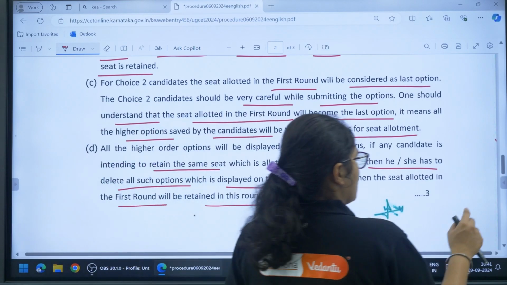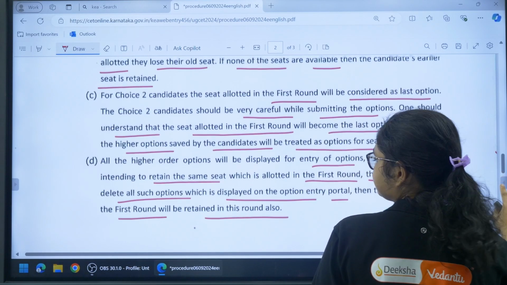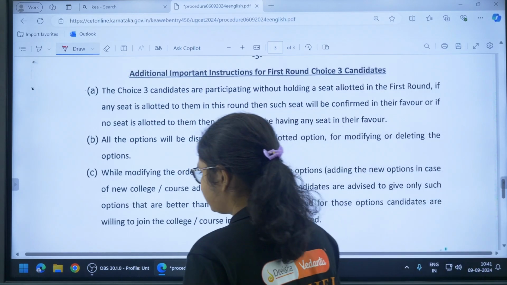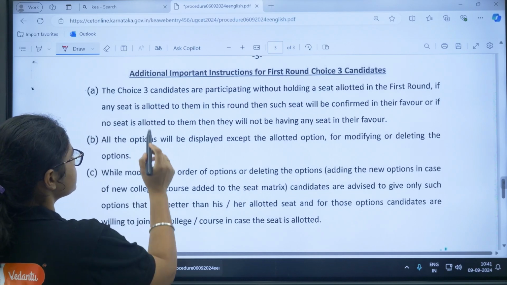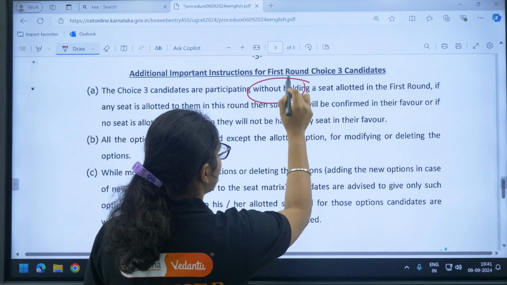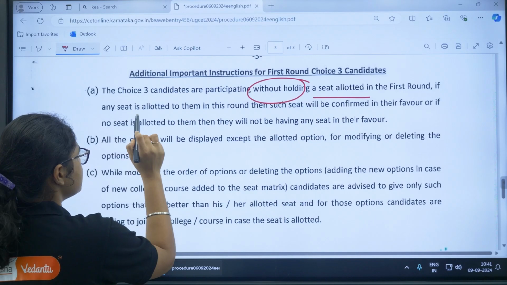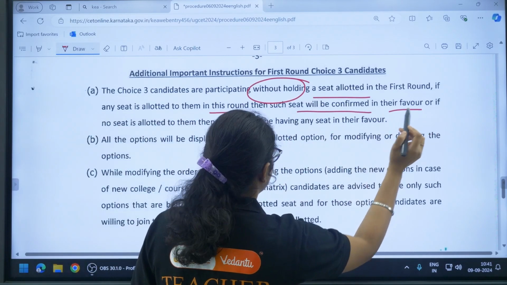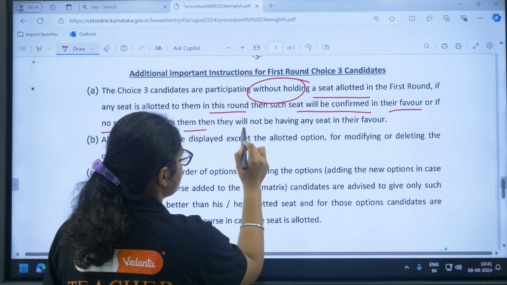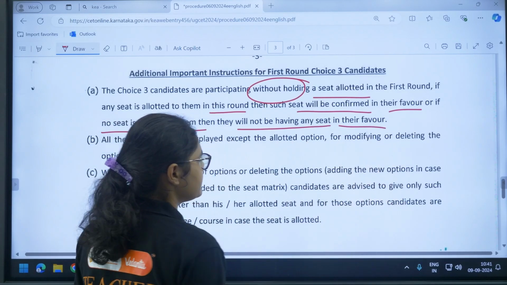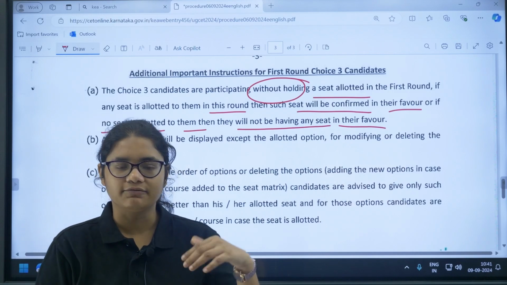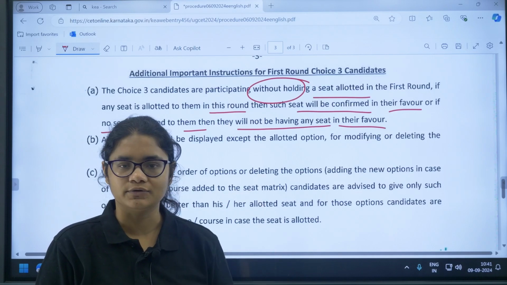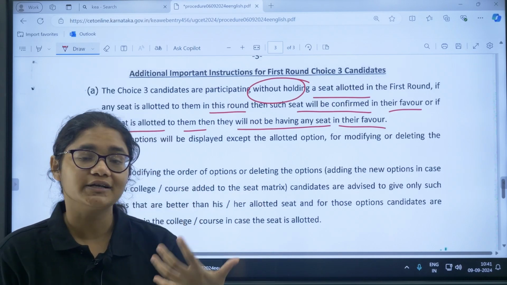Now coming next, there are also some additional instructions for students who have selected choice 3. So let us see that. First of all, choice 3 candidates are participating without holding a seat allotted in the first round. If any seat is allotted to them in this round, that is in the second round, then such seat will be confirmed in their favor, or if no seat is allotted to them, then they will not have any seat in their favor. This is very clear. If you have selected choice 3 and you get any seat in round 2, then that will be there for you. If you are not getting any seat, then you will have no seat with you.